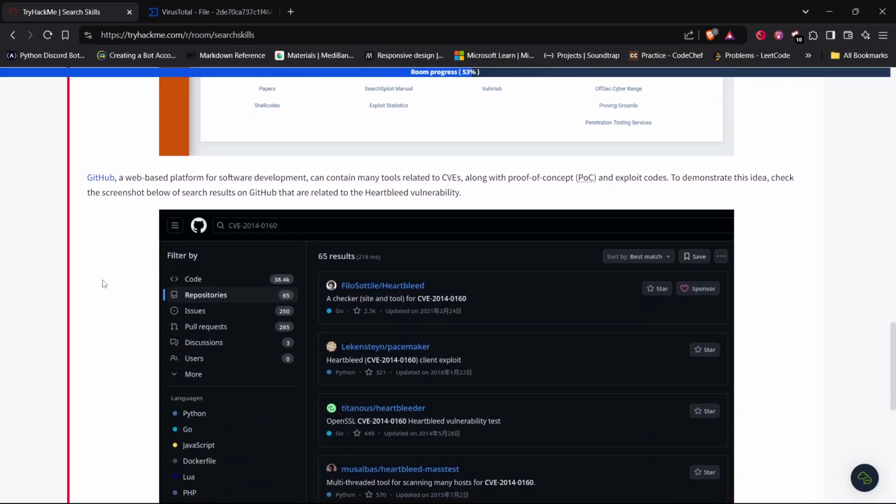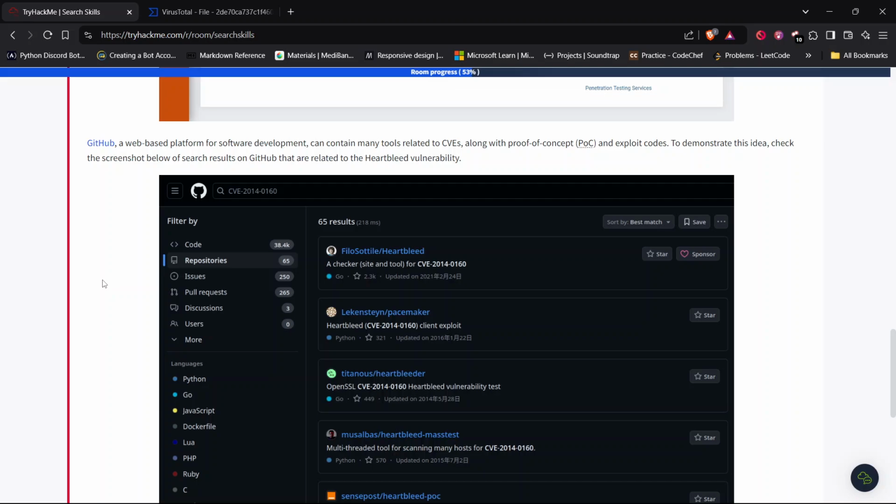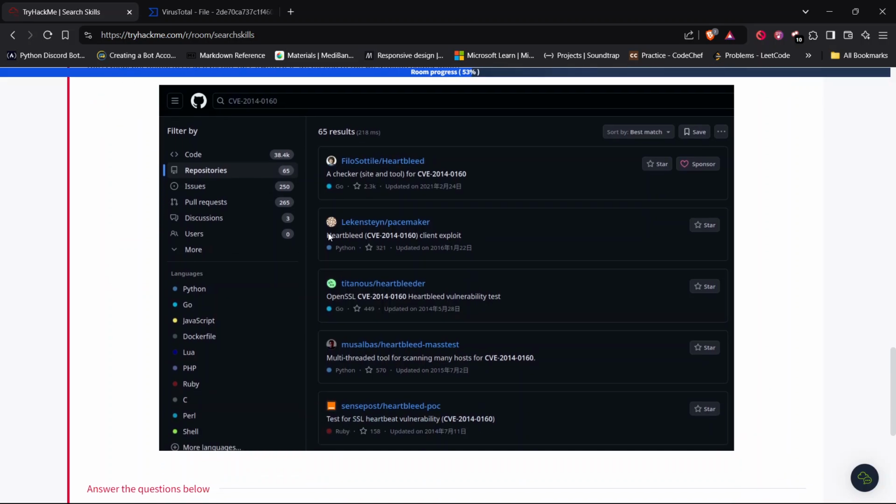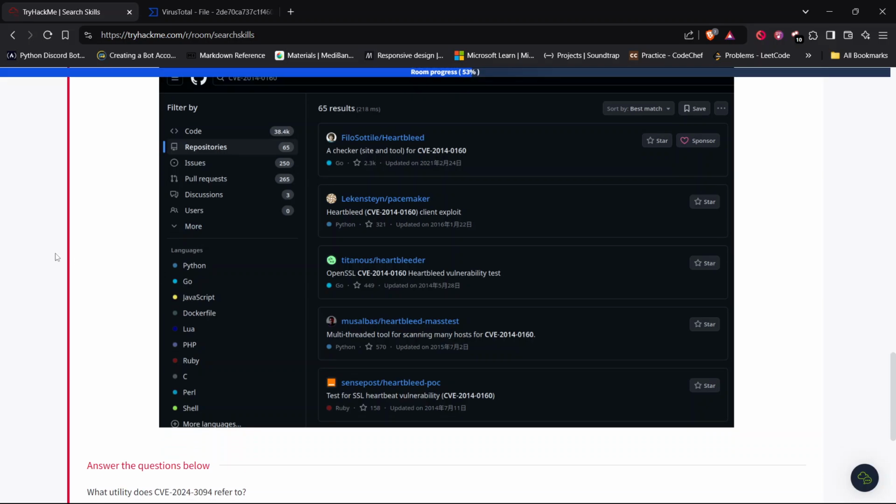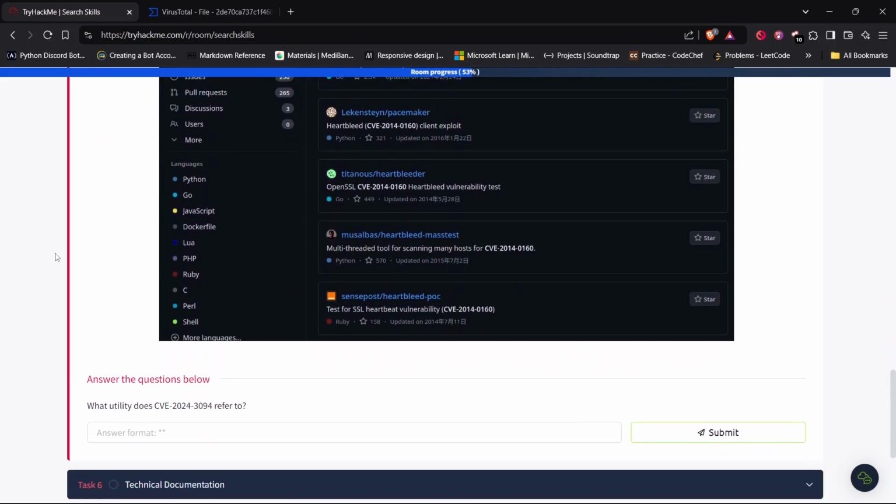Okay, the next tool is GitHub. GitHub, a web-based platform for software development, can contain many tools related to CVEs, along with proofs of concept (POCs) and exploit codes. To demonstrate this idea, check the screenshot below of search results on GitHub related to the Heartbleed vulnerability. We can see 65 results for the Heartbleed vulnerability here.